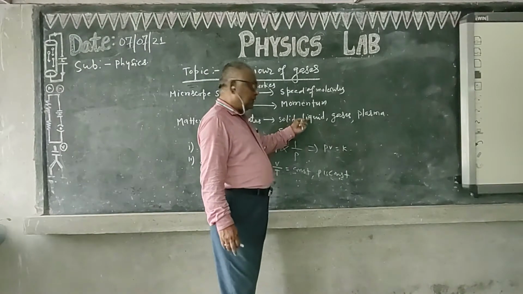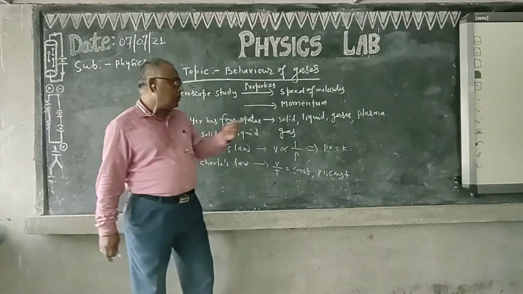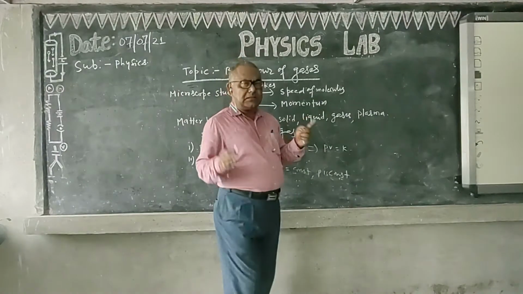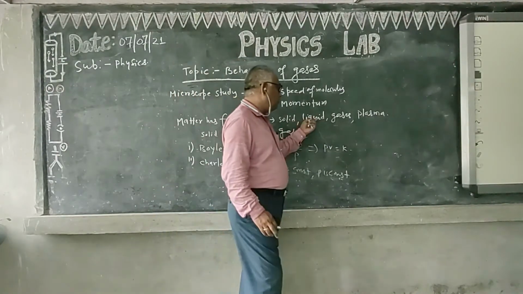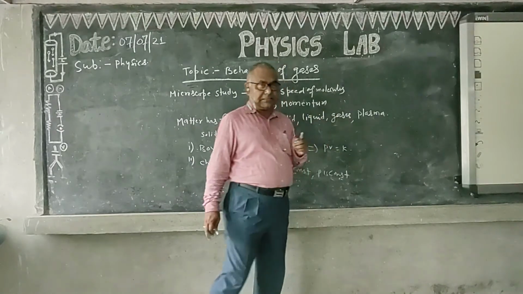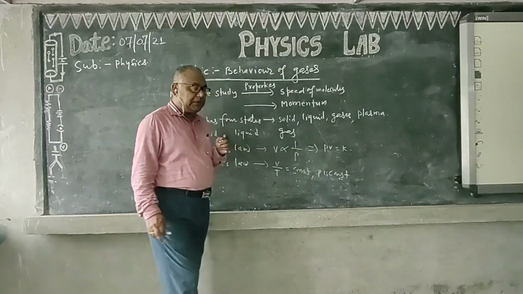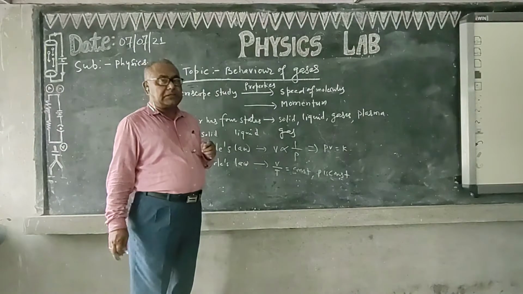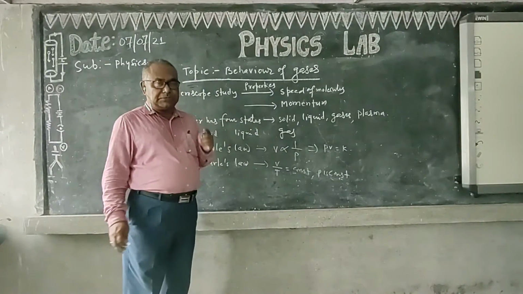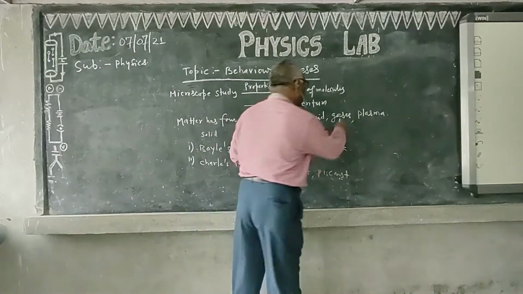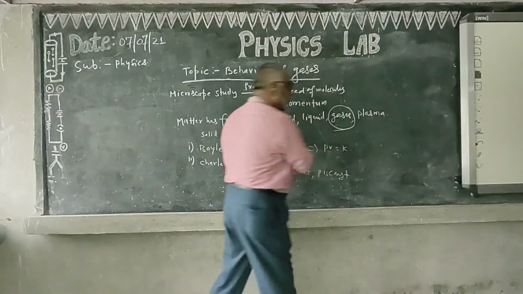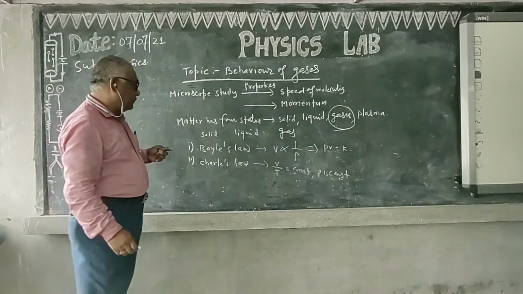Similarly, if external pressure is put on a liquid, there is very little impact on volume. But in the case of gases, if we put external pressure, there is a quantum change in its volume. So as far as gases are concerned, this study is quite important for us.